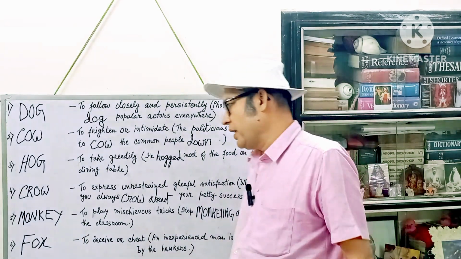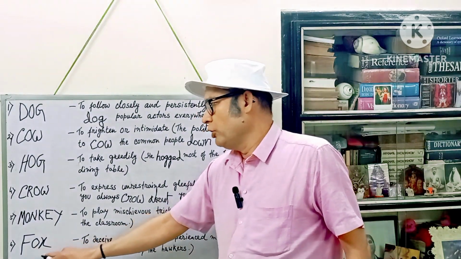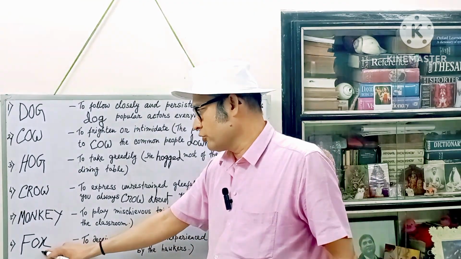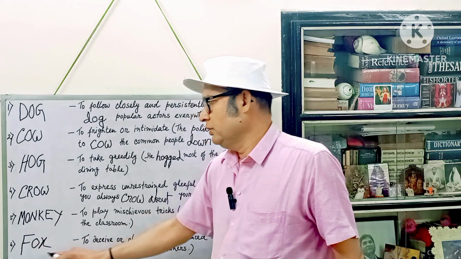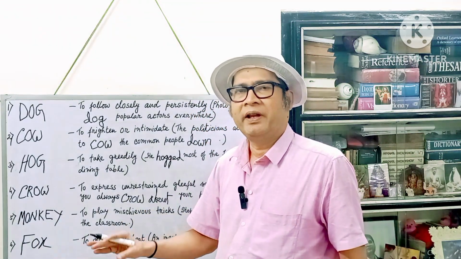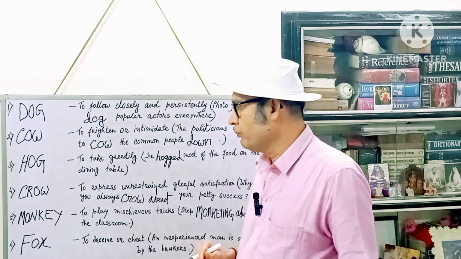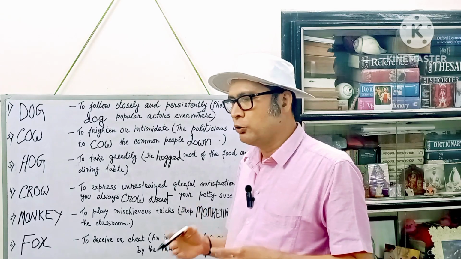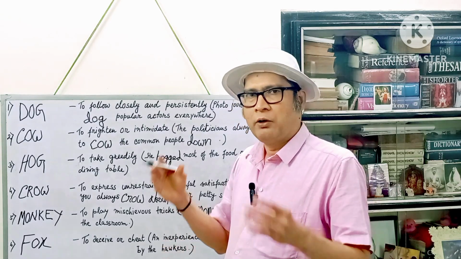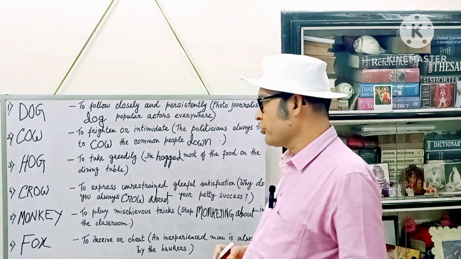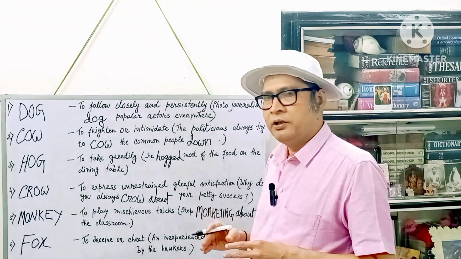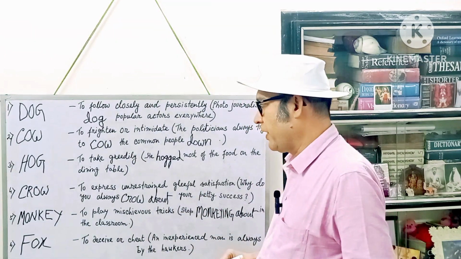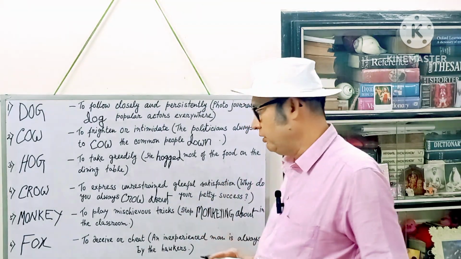That's right. But in this case, you will not make it double. Why? This is the exception. F-O-X, X is a consonant, O is a vowel, but when we are adding ed, we will not make it double X. All right, this is the exception. Exceptions should of course be taken into consideration. Otherwise, if you just apply the rule that you have just learned to all the words, there is a problem. There are some words which are exceptional. In them the last consonant will not be doubled, in spite of the fact that before that there is a single vowel.